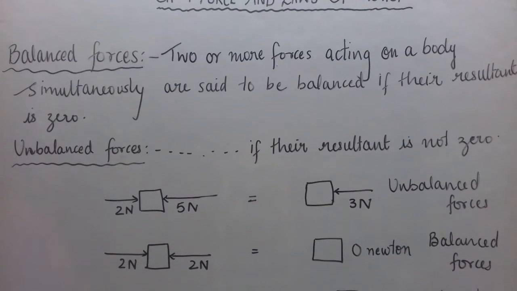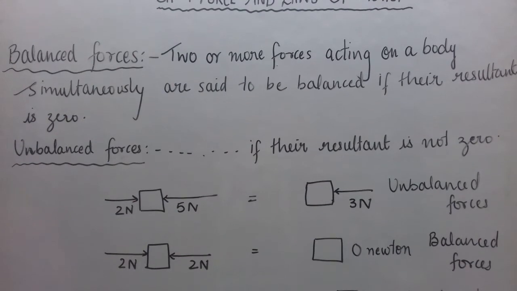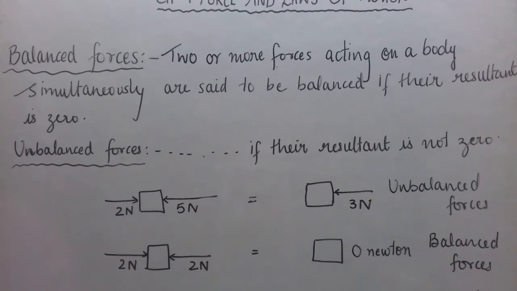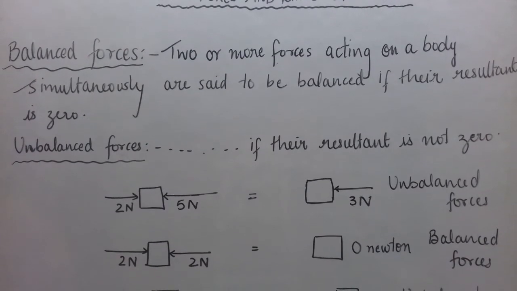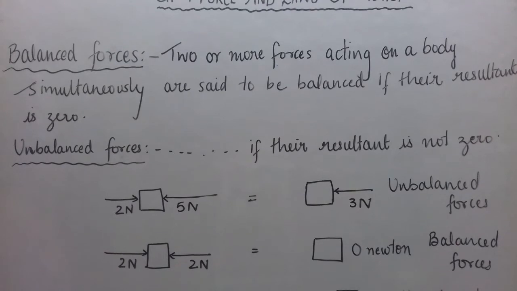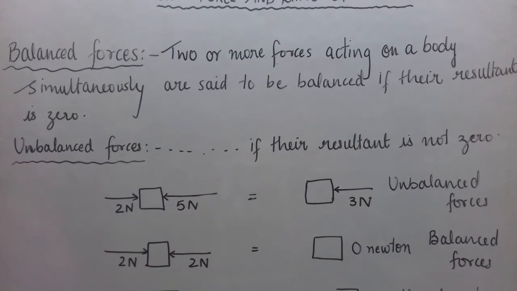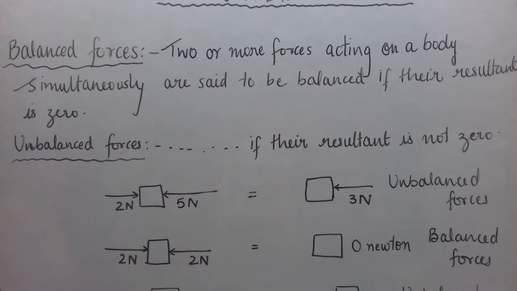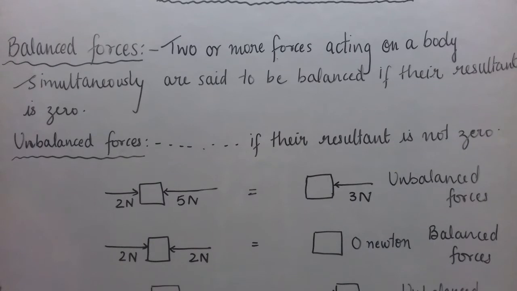Now if we have a scalar quantity like 2 kg plus 3 kg, kg is a mass. Suppose you have 2 kg apples and 3 kg apples, what will be the sum of 2 and 3 kg? It will be 2 plus 3, 5 kg. Similarly, if you have 5 meter thread and 6 meter thread, what will be the total length of the thread? 5 plus 6, 11 meters.